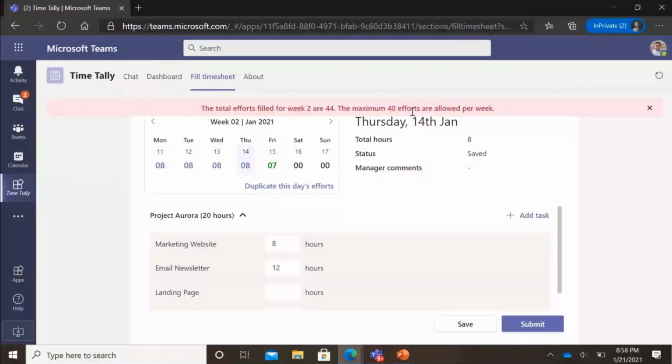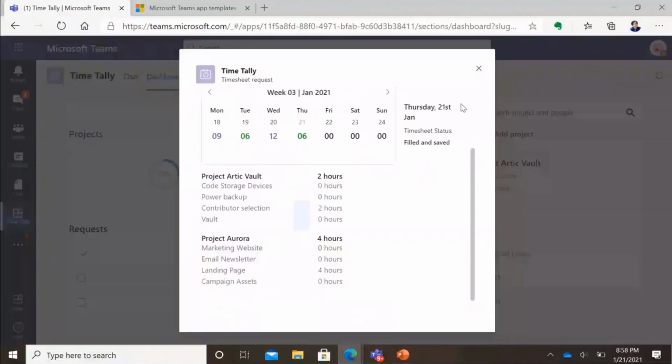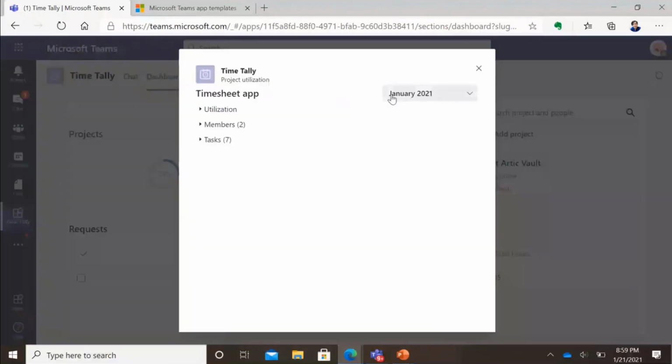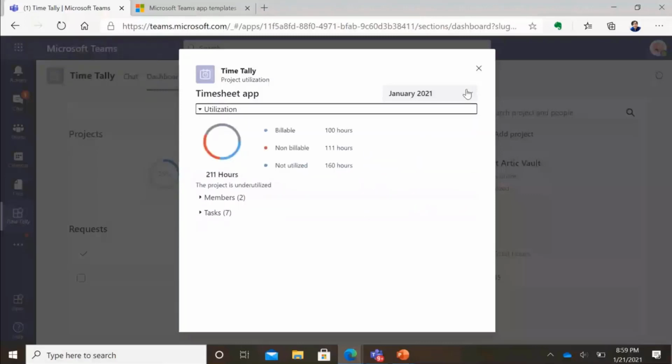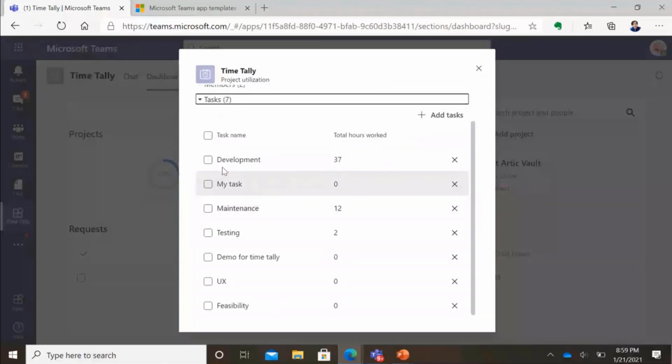At a manager level, I can do much, much more. So let me show you cool things at a manager level. I can see for any project, all of the utilization data, billable, non-billable. I can also set that at the time of project creation. I can also filter it by the time period that I want. And here, I can also see the employees that are assigned to this particular project, and their hours that they have billed so far. I can see what tasks they are working on, and what hours they have billed here. And then I can also remove the task or add new tasks if it is required, right? So this is a really quick and easy process.